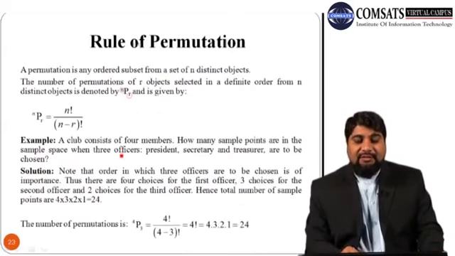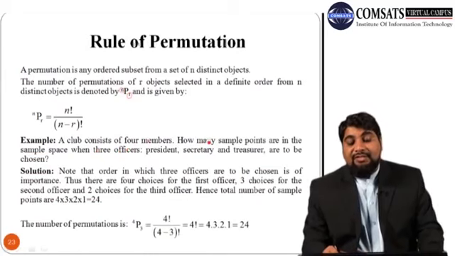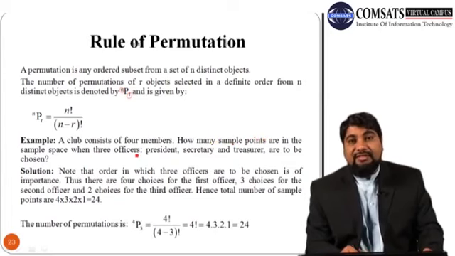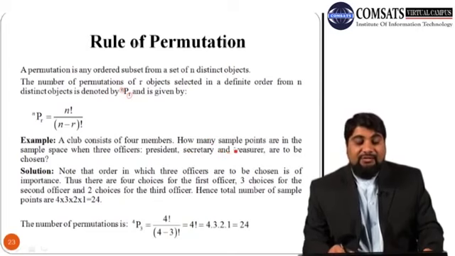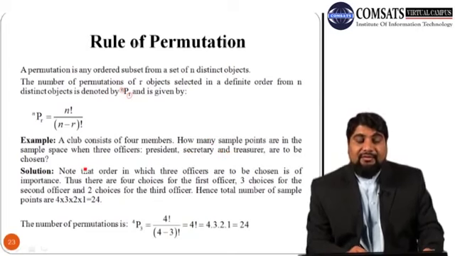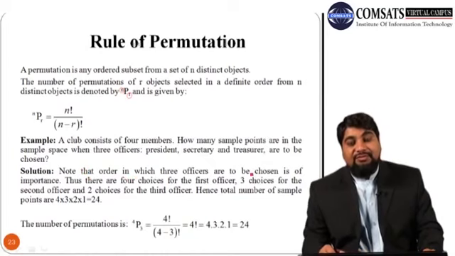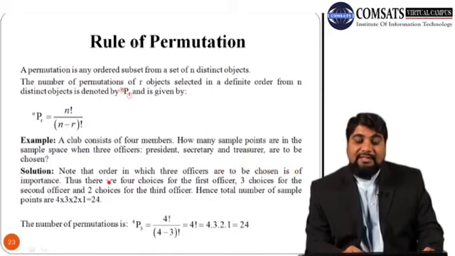Now let us explain the rule of permutation with the help of an example. A club consists of 4 members. How many sample points are there in the sample space when 3 officers, president, secretary and the treasurer, are to be chosen? Note that the order in which the 3 officers are to be chosen is of importance here.